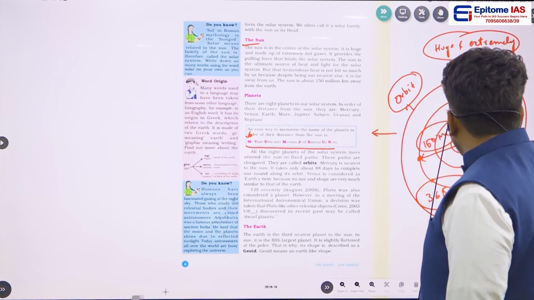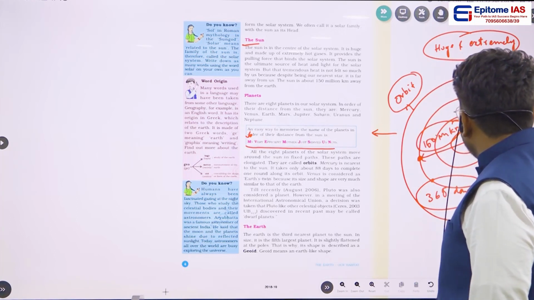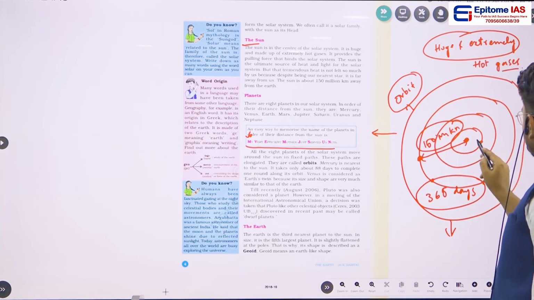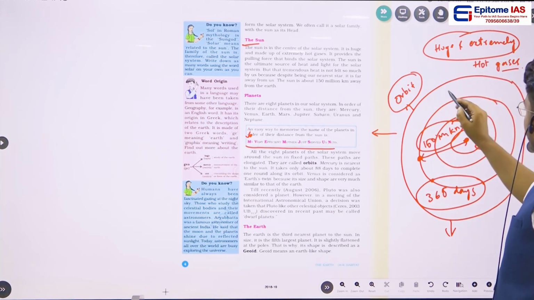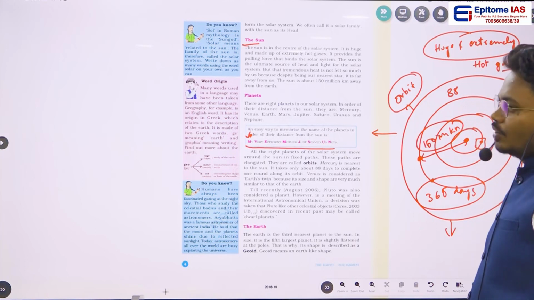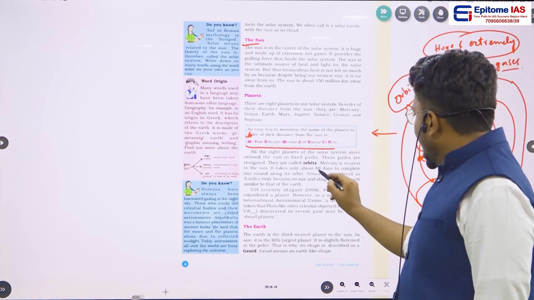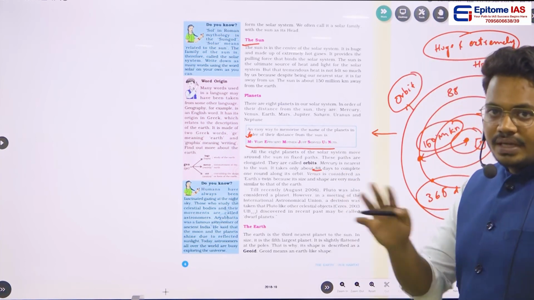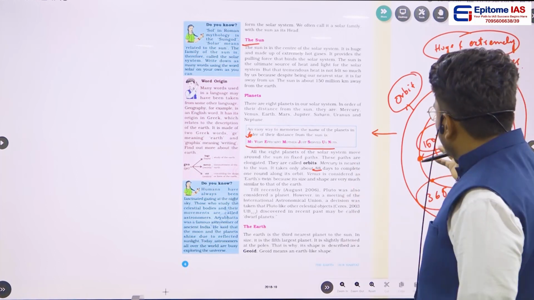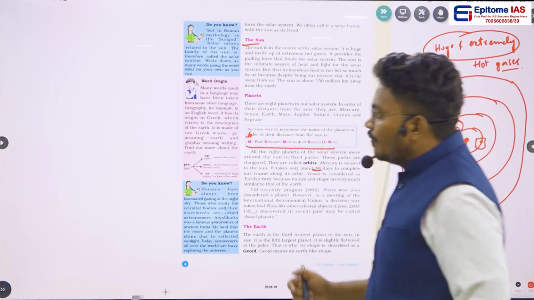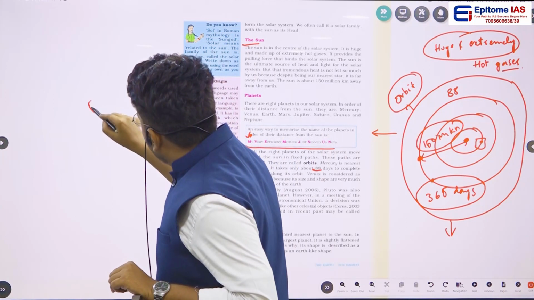And if you see Mercury, since Mercury is the nearest to the sun, Mercury will be taking only 88 days. How many days does Mercury take? Mercury takes only 88 days. And if you see Venus, which is the second planet in our solar system, we can call Venus Earth's twin.